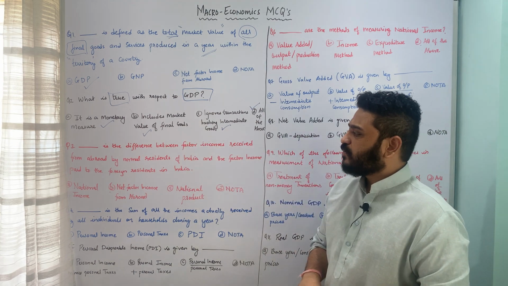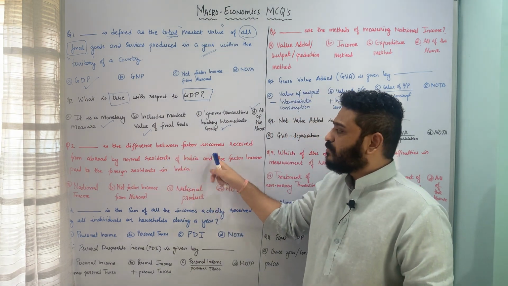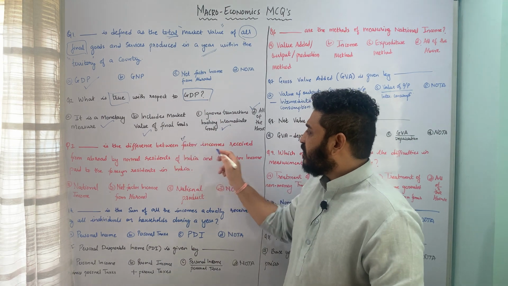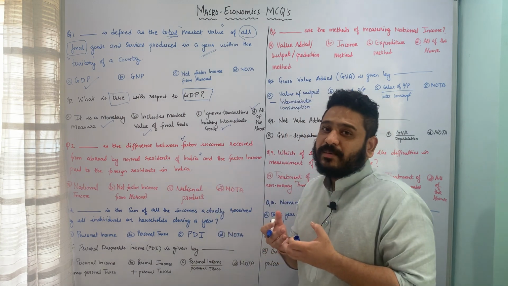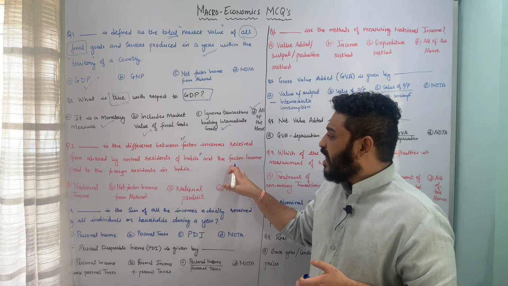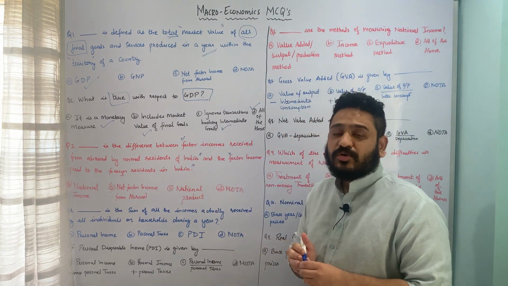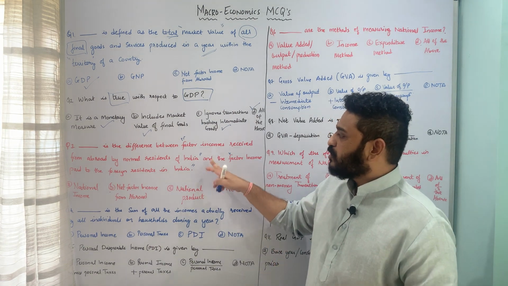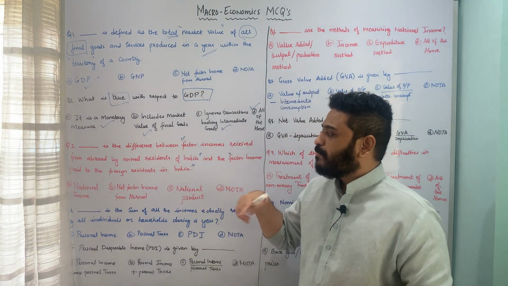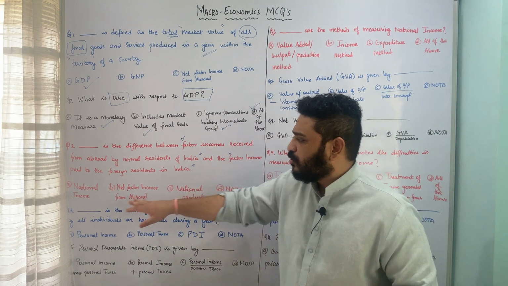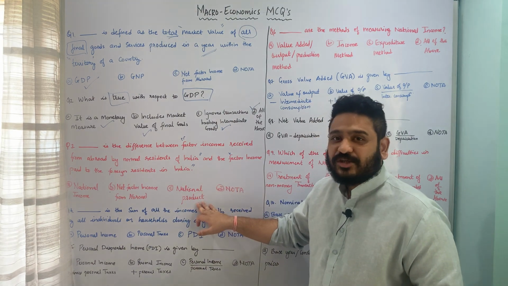clear. Let us now move to the next question, which is talking about dash is the difference between factor incomes received from abroad by normal residents of India, and the factor income paid to foreign nationals, paid to foreign national residents in India. So it is the difference between these two things, that is the factor income received from abroad by normal Indian residents and the factor income paid to the foreign residents in India. Whether you call it national income, whether you call this concept net factor income from abroad, whether you call it national product, or none of the above.